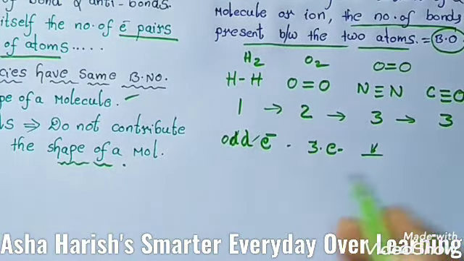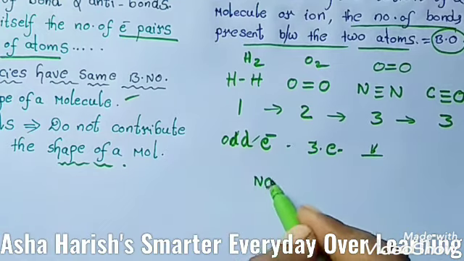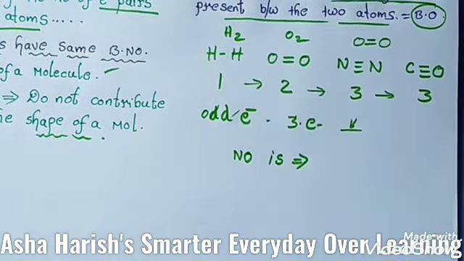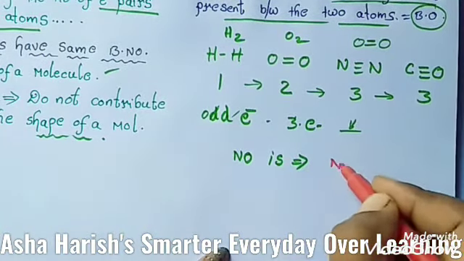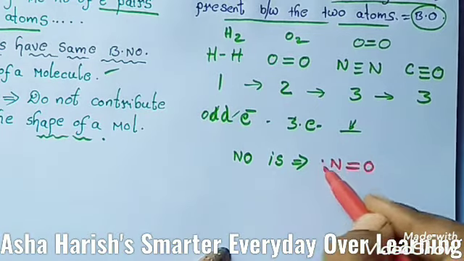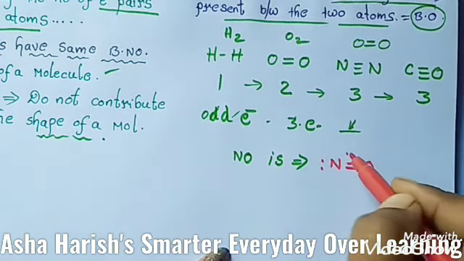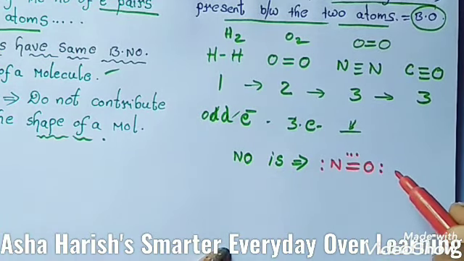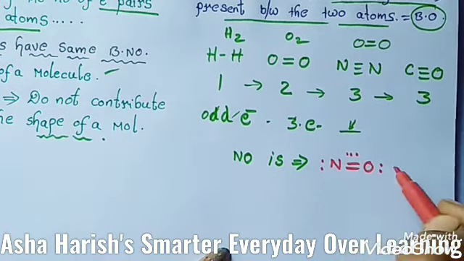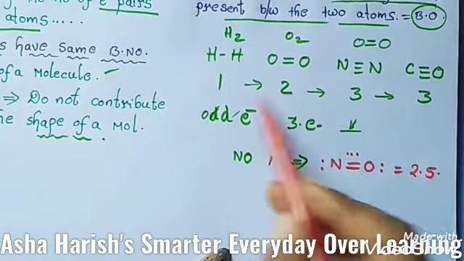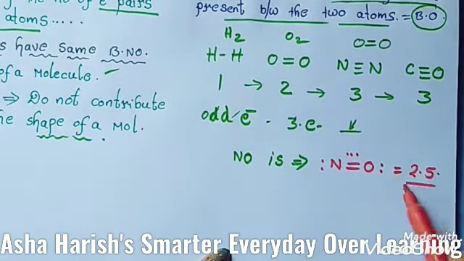For example, the Lewis structure of NO: nitrogen, single bond, O, and a lone pair of electrons, and here 3 electrons, here 1 single pair of electrons. Hence the bond order for this is 2.5. Okay, how did I write all these numbers, 1, 2, 3 and 3, and here 2.5?